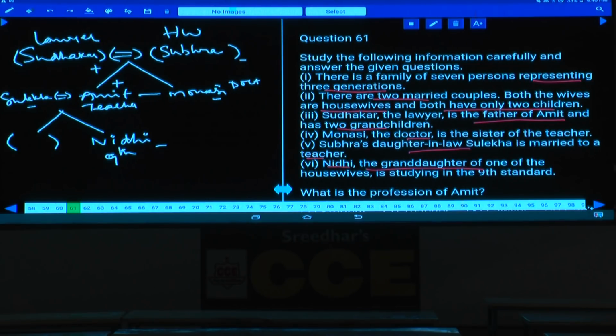And married to Sulekha, is a housewife, and Monasi, a female sister of Amit, and that person is a doctor. And to Sulekha and Amit there is one more person, one child, that is Nidhi, studying in 9th class.